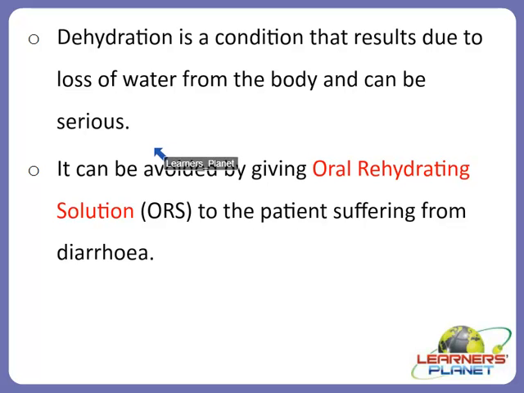So diarrhea should not be neglected. Even before a doctor is consulted, the patient should be given plenty of boiled and cooled water with a pinch of salt and sugar dissolved in it. And this can help a lot, really.